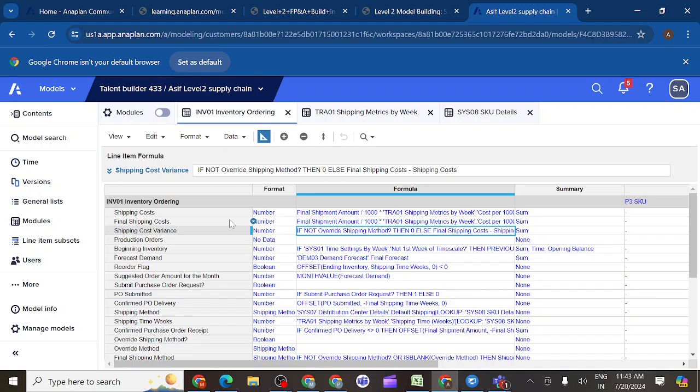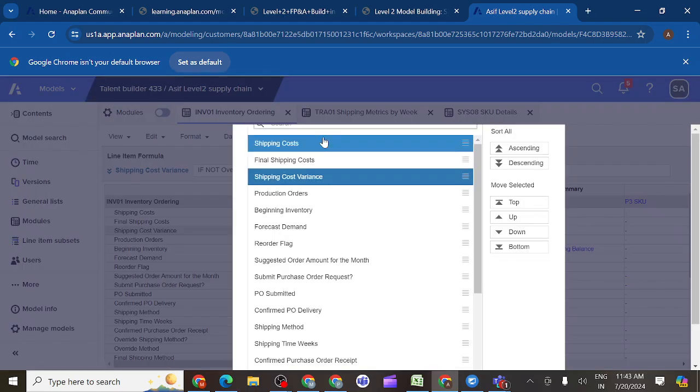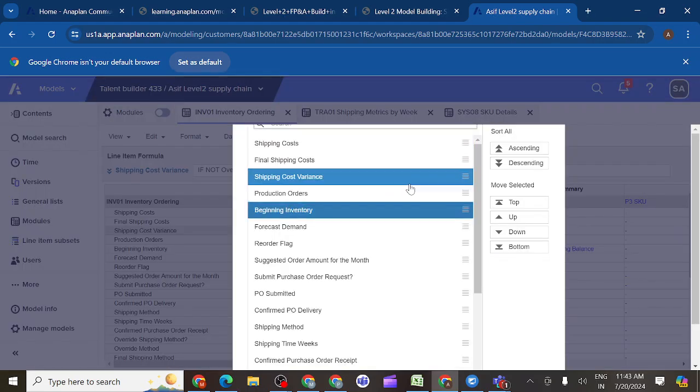Okay, so I got it. Thank you. So you can see here, anyone open your learning center and tell me which one should I keep. Beginning inventory should be on top.